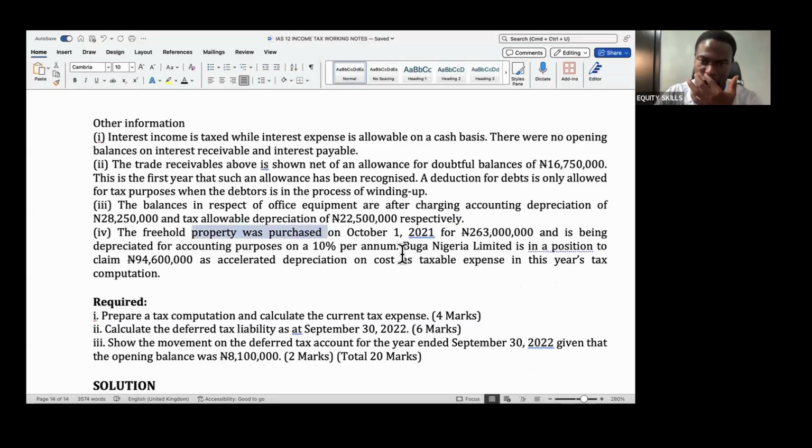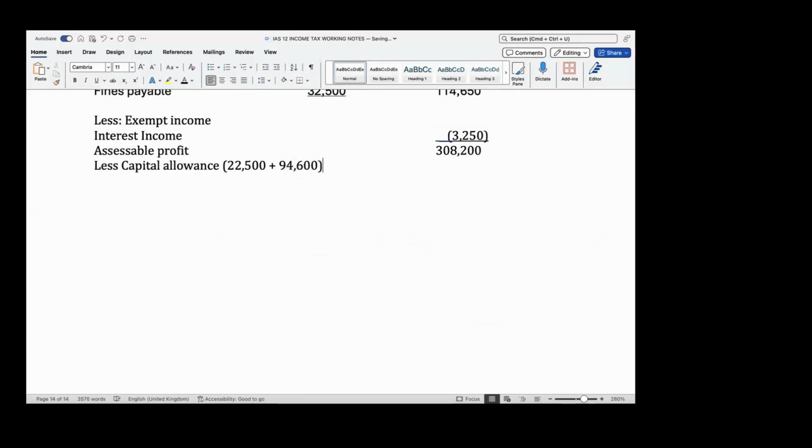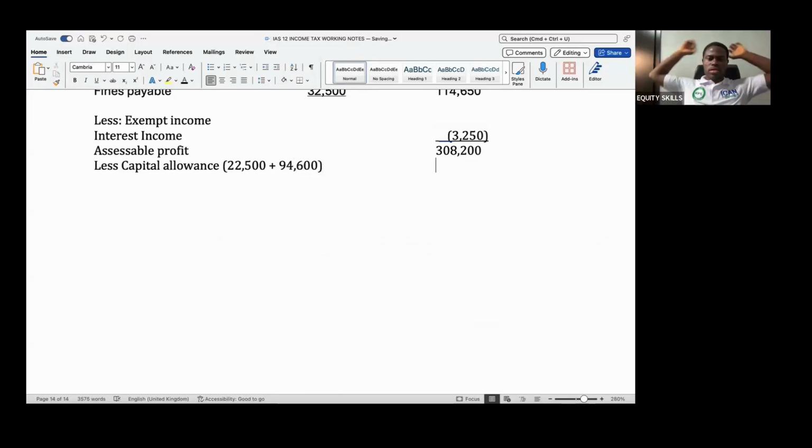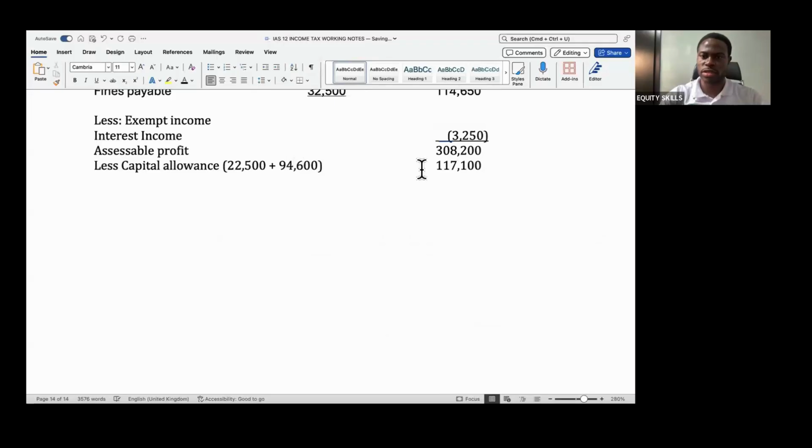For this freehold property, Buga Limited is in a position for an accelerated capital allowance, taken as a taxable expense. So 94,600 also as capital allowance. Can you add these two together? 117,100.